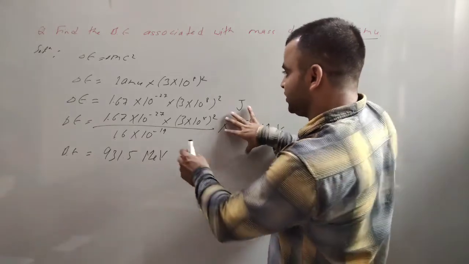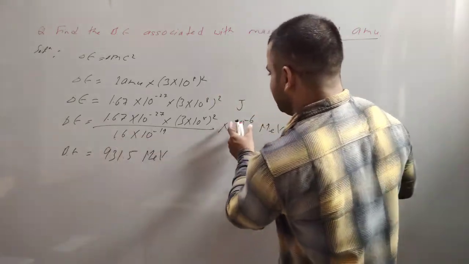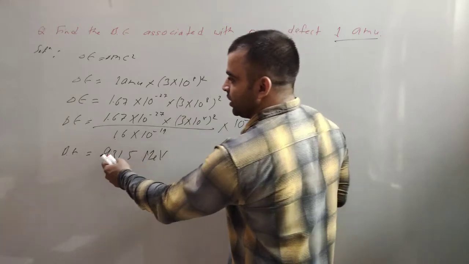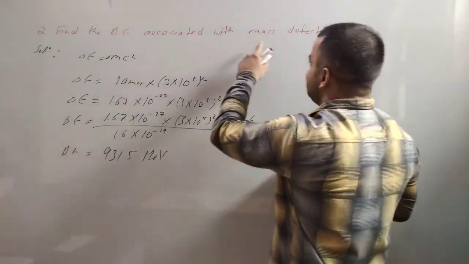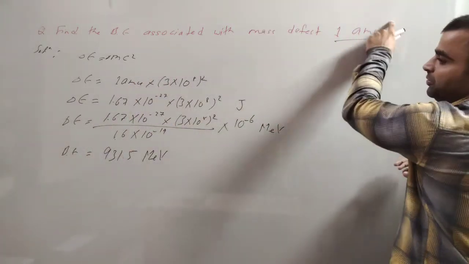Write it in electron volts and then in mega electron volts. So the binding energy for a mass defect of 1 AMU is 931.5 mega electron volts.